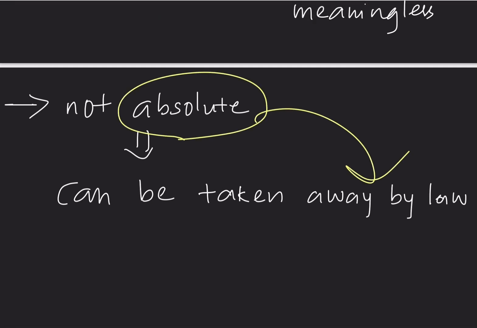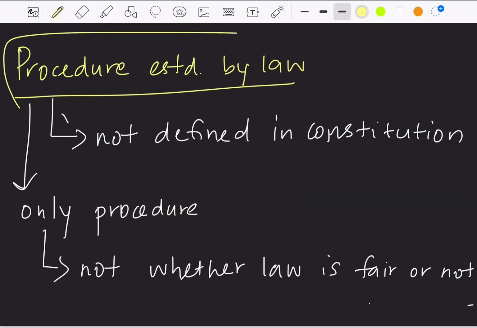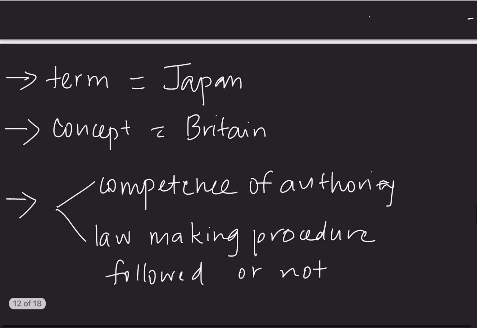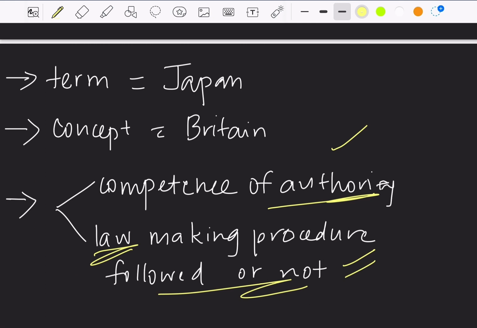It is saying about the procedure established by law. This term, procedure established by law, is not defined in the Constitution. Then what is the meaning of this procedure established by law? See, procedure is just checked. That is, whether the law-making procedure is followed or not is checked. Whether the law-making authority is competent to make such law is only checked. The intention behind the law is not checked. That is the meaning of procedure established by law.